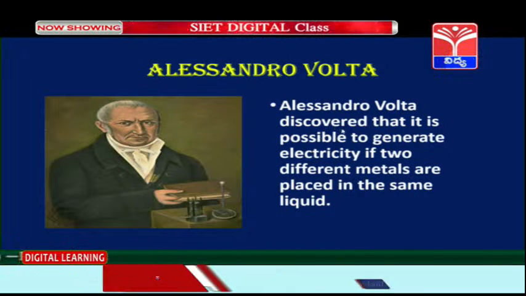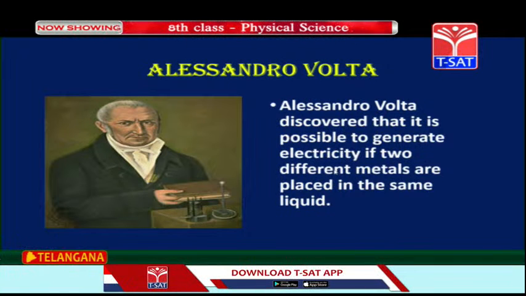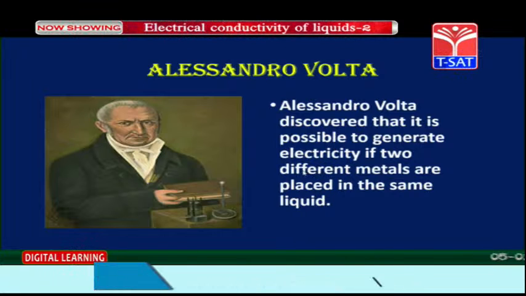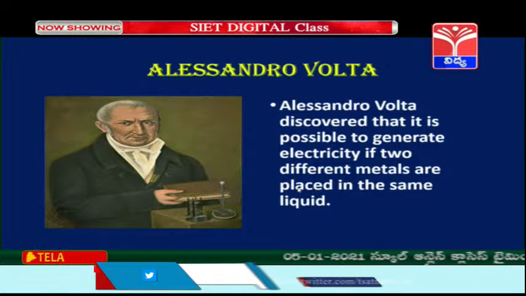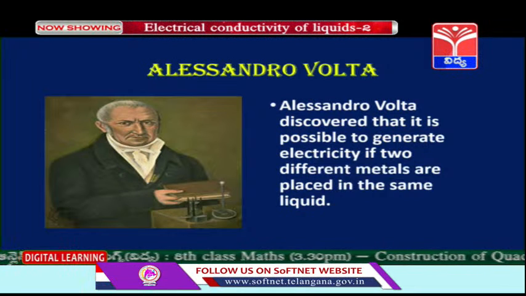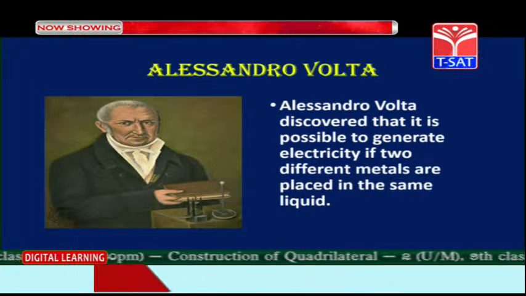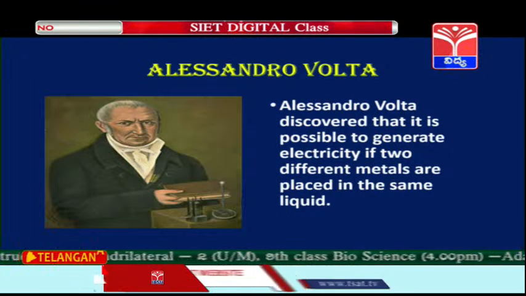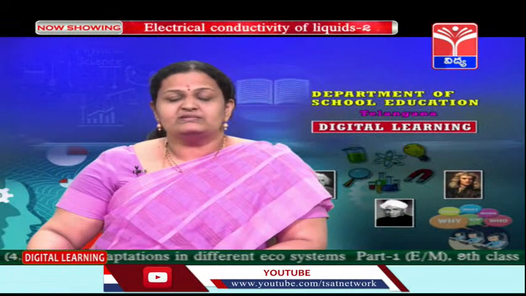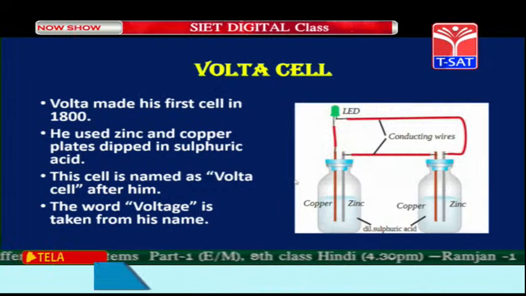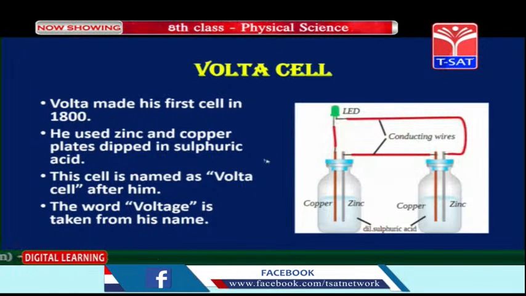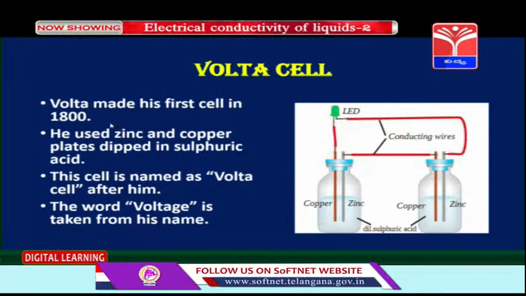So Alessandro Volta discovered that it is possible to generate electricity if two different metals are placed in the same liquid. Okay children, so it was Alessandro Volta who discovered that if you keep two metals in an electrolytic solution, or one liquid which can pass electricity, the condition is that it should be a good conductor, then electricity can be generated. This is the voltaic cell children. This is called a Volta cell after Alessandro Volta, or it is also called the voltaic cell. So this was first made in 1800 by Alessandro Volta.